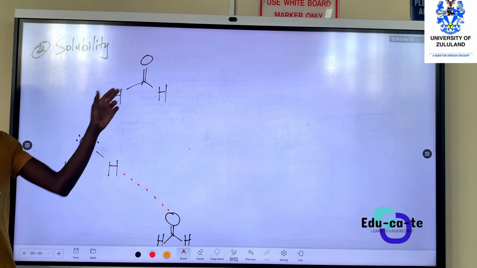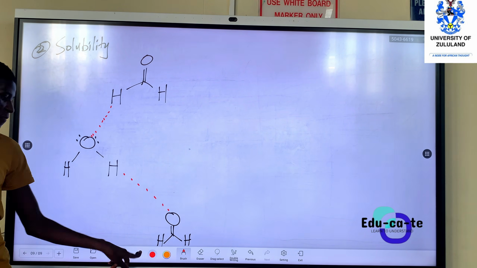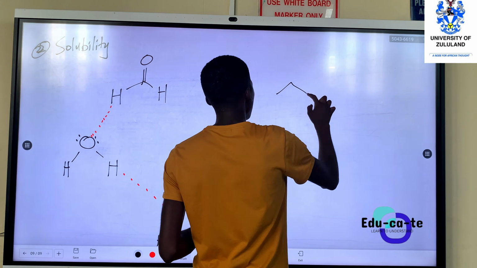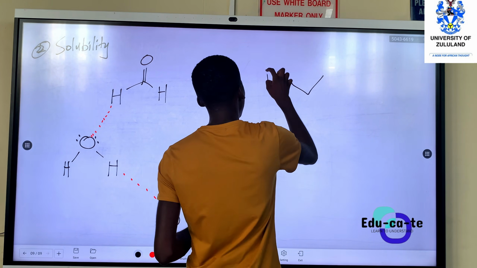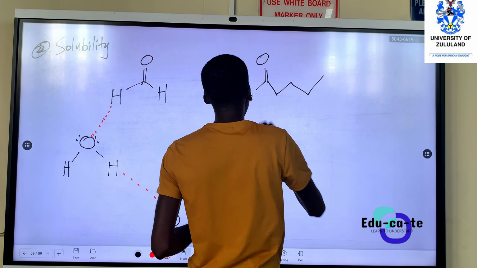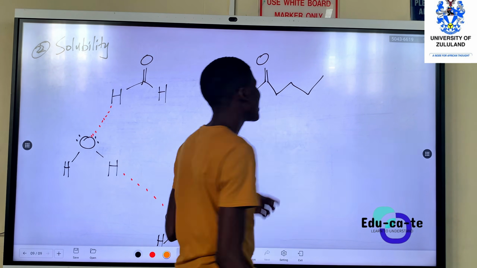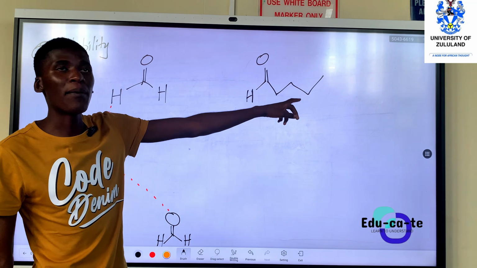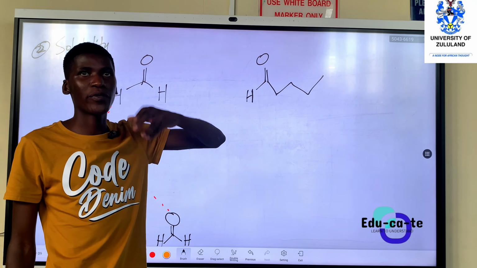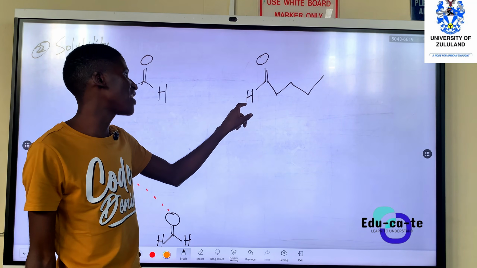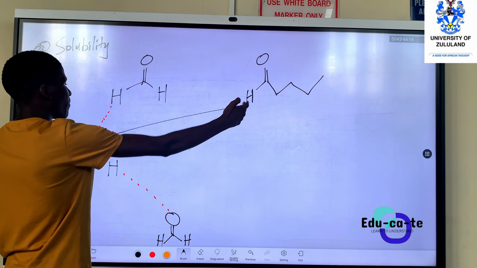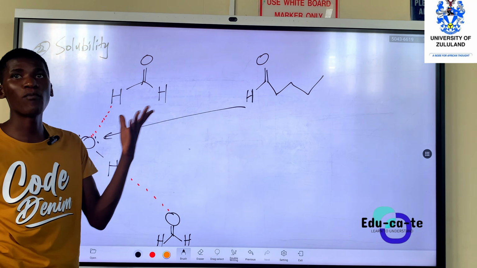But if we're having too many carbons, if we take something else that has more carbons, maybe we say this is your aldehyde. Now your aldehyde has many carbons. Those many carbons prevent it from interacting with what? With water. So this hydrogen, even if you put a water molecule, the interaction between the hydrogen and water molecules will become way weaker.